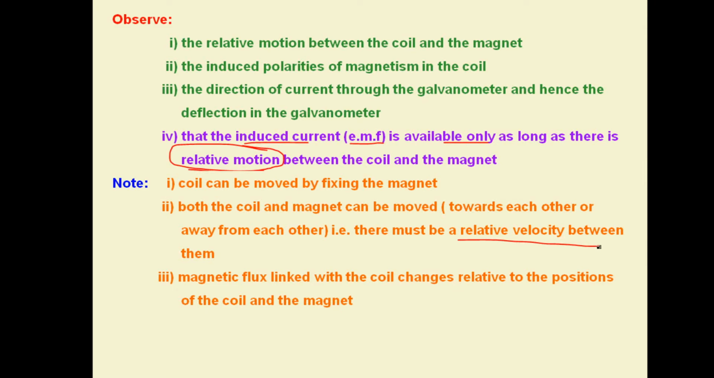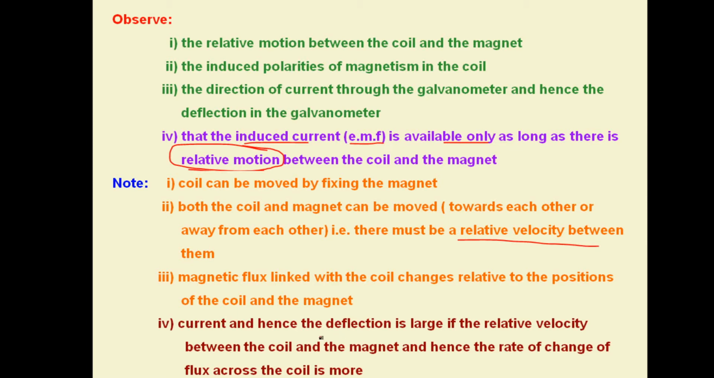So the magnetic flux linked with the coil changes relative to the position of the coil and the magnet, that will depend on their position, and therefore first of all EMF, then current, and hence the deflection will be produced in the galvanometer. This will be large if the relative velocity between the two, the coil and the magnet, is large, and hence the rate of change of flux across the coil is more. So greater the rate of change of flux, greater will be the deflection. This shows a greater amount of current is developed in the circuit in the form of induced current. So if required, you can note down this.